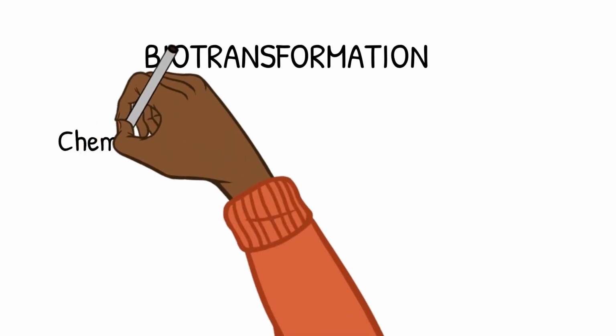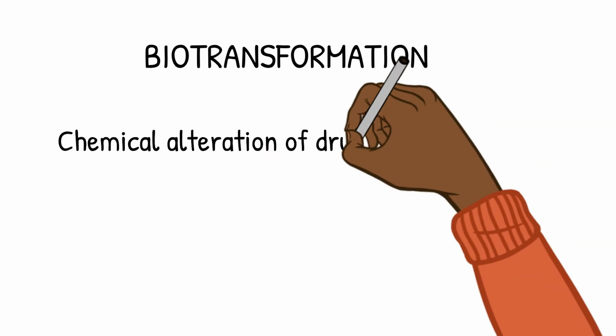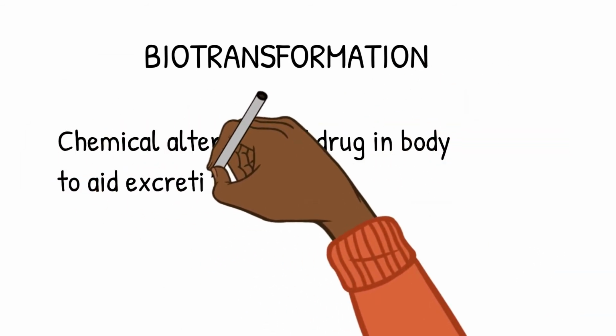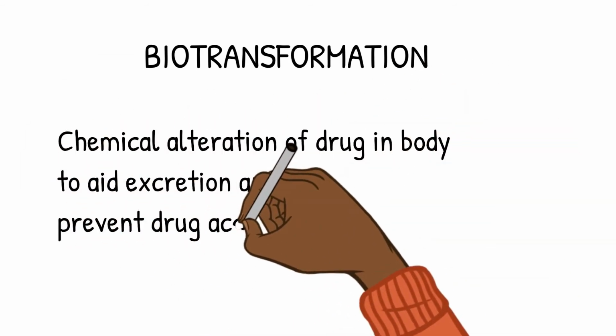So, let's look into the definition of biotransformation. What do you mean by biotransformation? Biotransformation is chemical alteration of the drug in the body to aid its excretion and to prevent drug accumulation and toxicity.